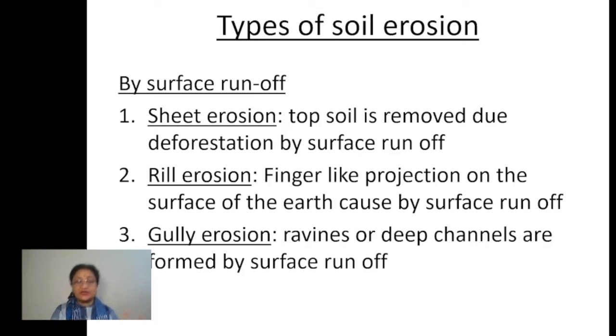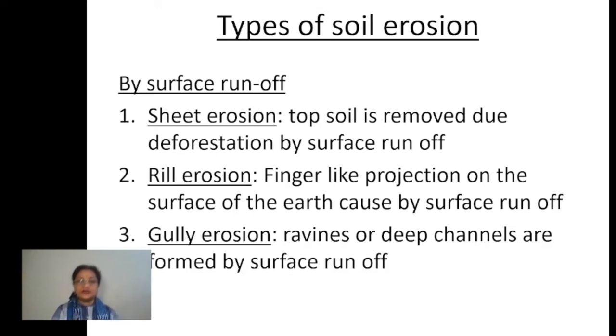And when these rills get deeper and deeper, they take the shape of big ravines, okay. The same rill erosion, when it goes on for a long time, leads to the formation of several ravines. Ravines, or you can say deep channels, are formed, and this is called gully erosion. So what is sheet erosion? The uppermost layer of soil, a thin sheet of soil, is taken away by the flow of water. Number one, that is sheet erosion.